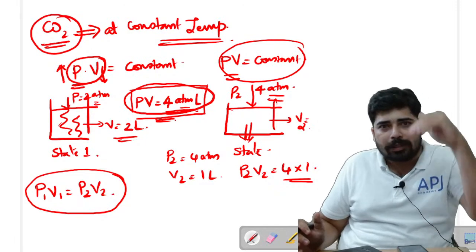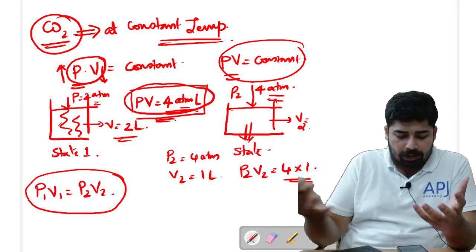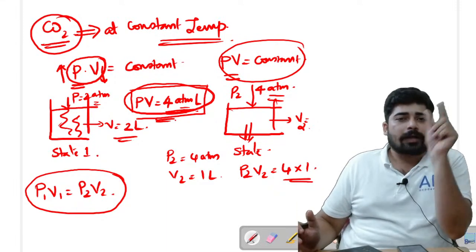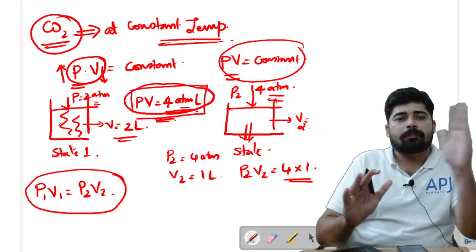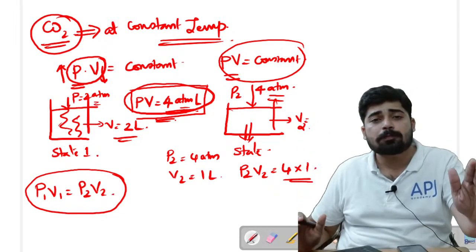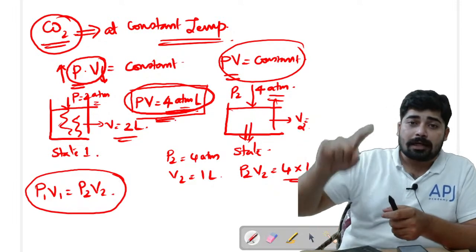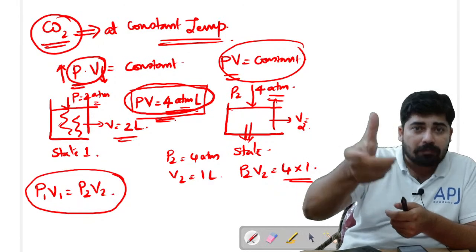We have to go deep into that equation and understand what they are telling us. For a particular gas at constant temperature, the product value of pressure and volume will be constant. So if you change pressure, what happens? The corresponding change will happen to volume in order to make the PV value constant.